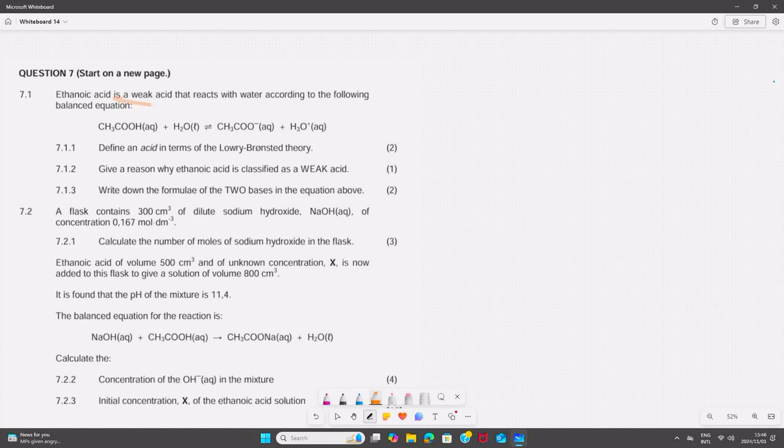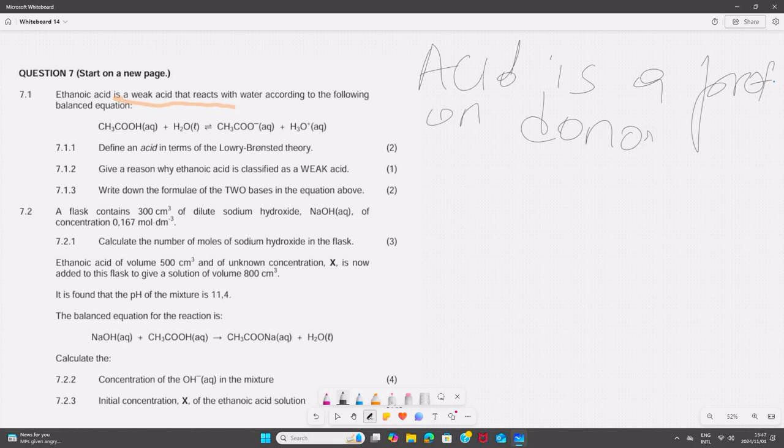That is the keyword. Ethanoic acid is a weak acid that reacts with water according to the following balanced equation. And then we are given an equation. Then our first question defines an acid in terms of Lowry-Bronsted. So you respond in this way: an acid according to Lowry-Bronsted is a proton donor. And if you are talking about a proton, you are referring to the H plus ion.